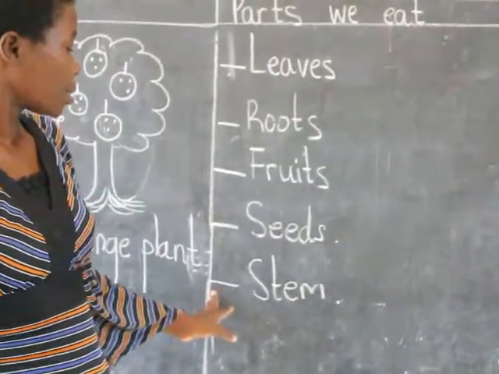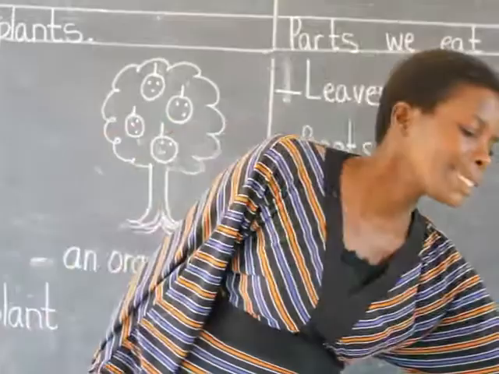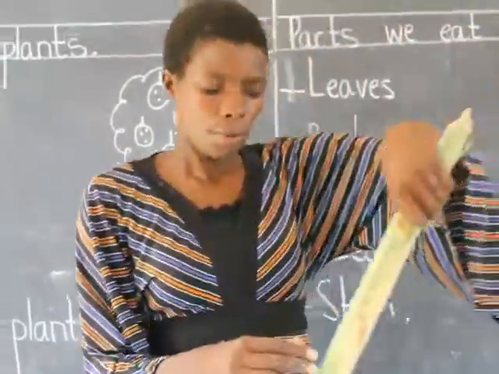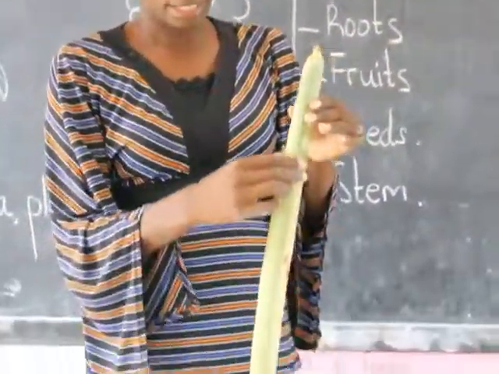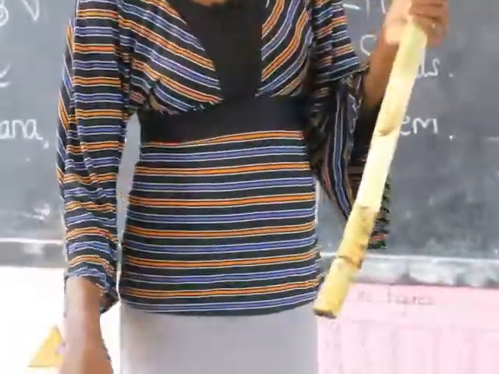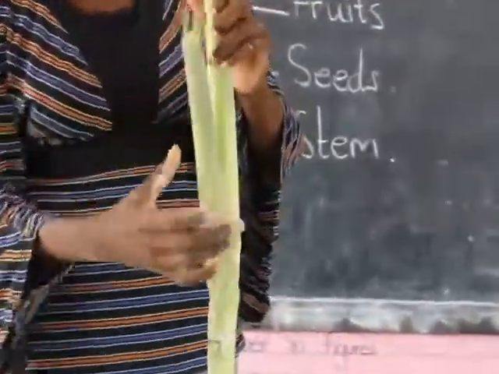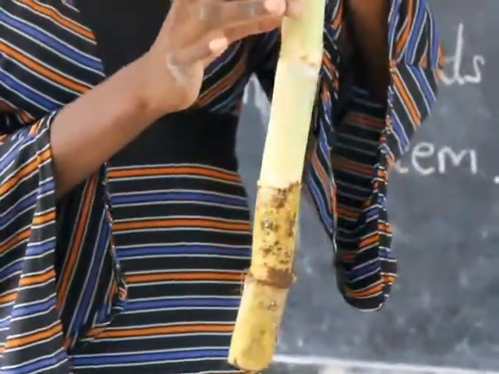Okay, we have also one plant that we eat its stem. And that plant is here. We eat the stem of this plant. We remove the cover of the plant. When we remove this cover, the outer cover of this plant, this is what we call the stem of that plant.